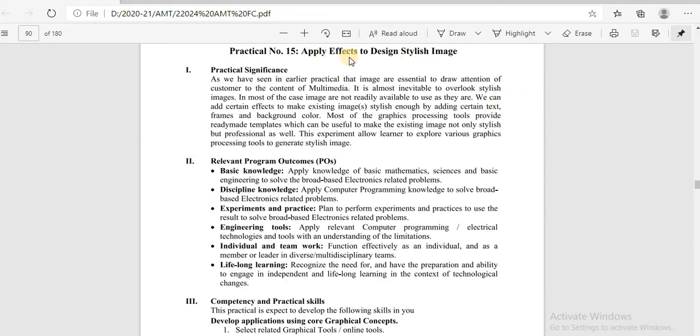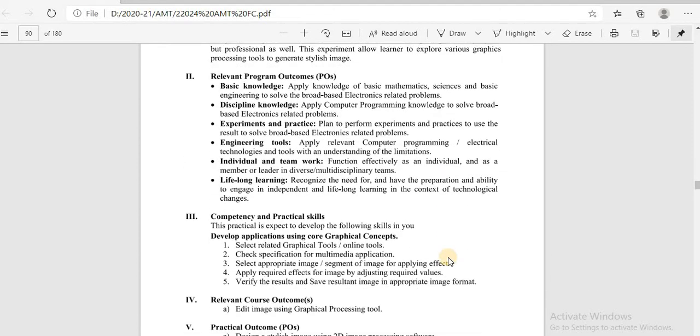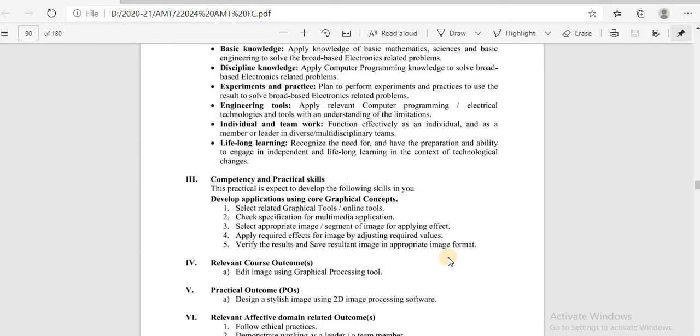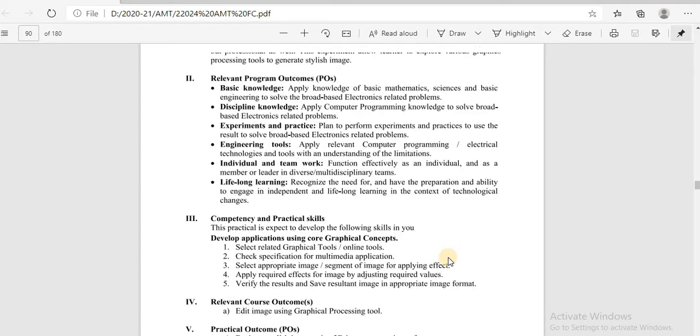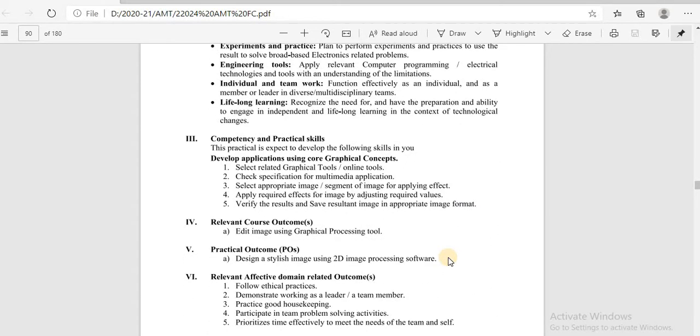Practical number 15: apply effects on design stylish images. The practical significance is there. The POs, program outcomes: basic knowledge, discipline knowledge, experience and practices, engineering tools, individual and teamwork, and lifelong learning. These POs are achievable on completion of this practical. Practical outcome: design stylish images using 2D image processing software.